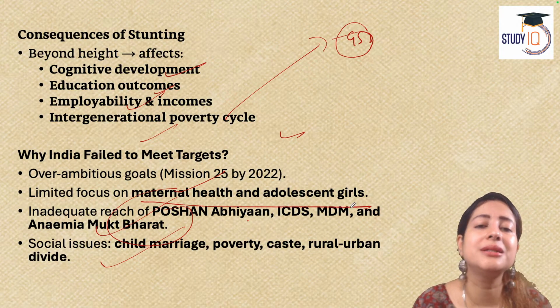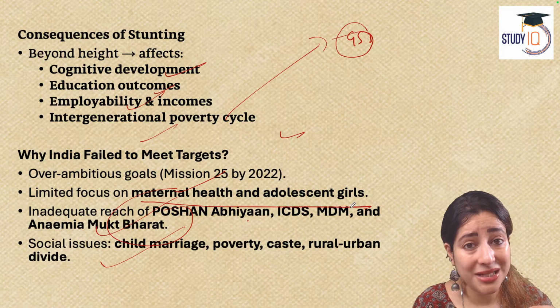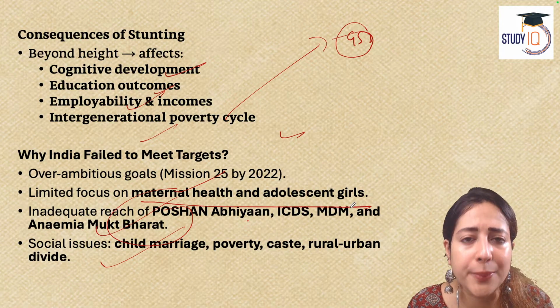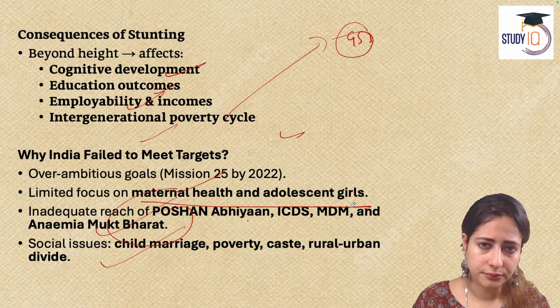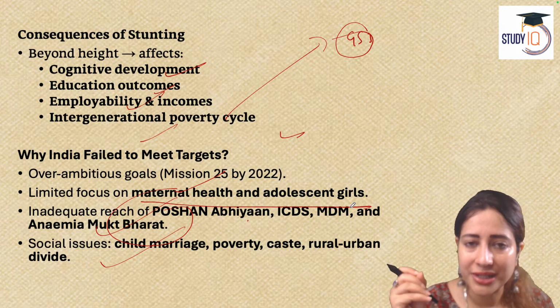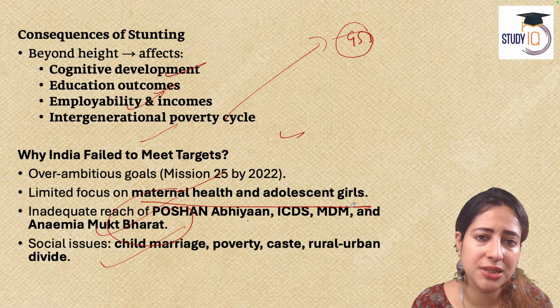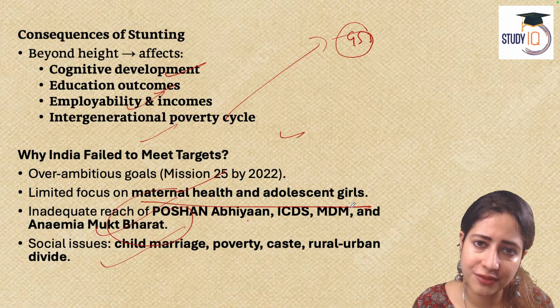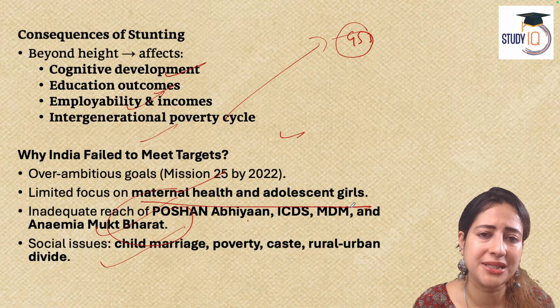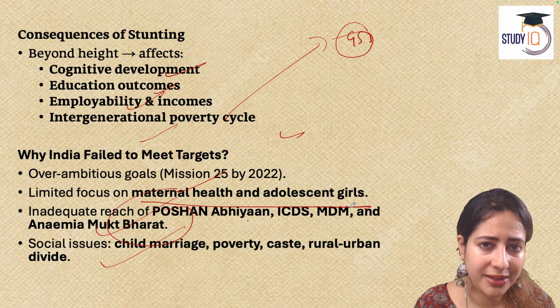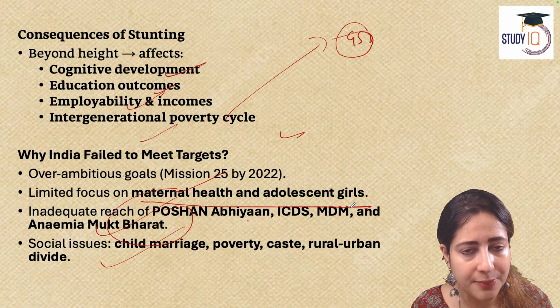Another thing is that there is inadequate effort that has been put into efforts like maternal health and adolescent girls' health. In India, menstruation is today also a topic of taboo. That is extremely unfortunate. When we talk about reproductive health care, it should be mandatory in the school education itself that young girls are taught the value of menstrual hygiene and proper sanitation and hygiene. If they are healthy, only then will they grow up to be healthy mothers, isn't it?